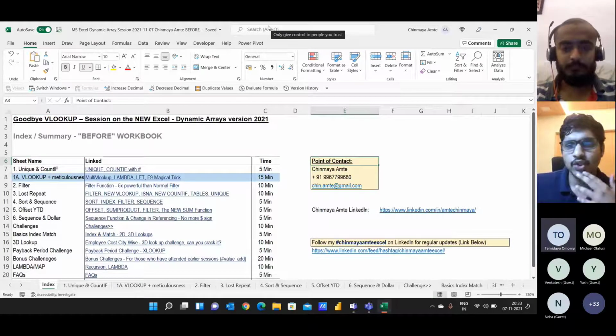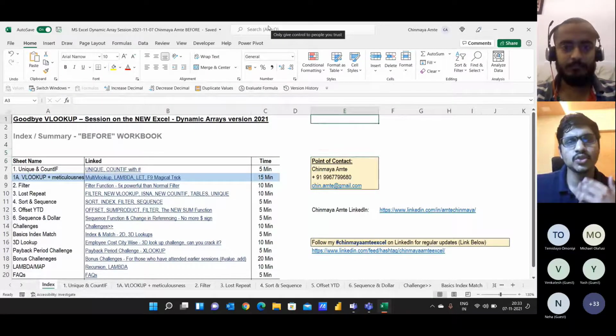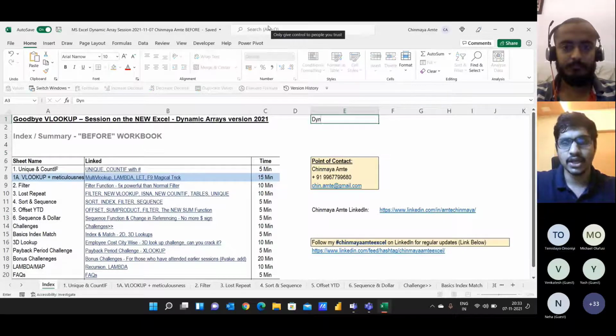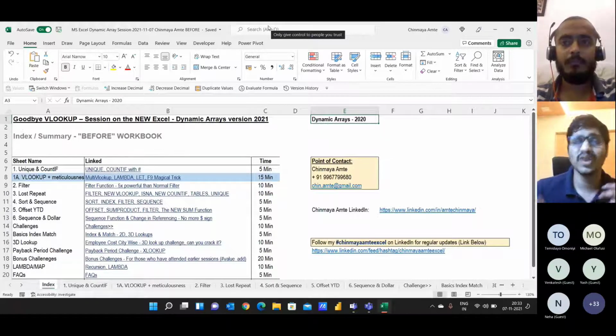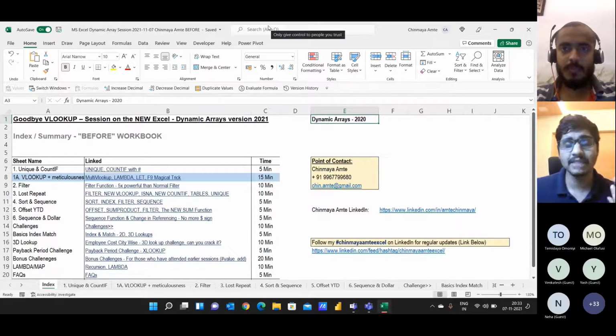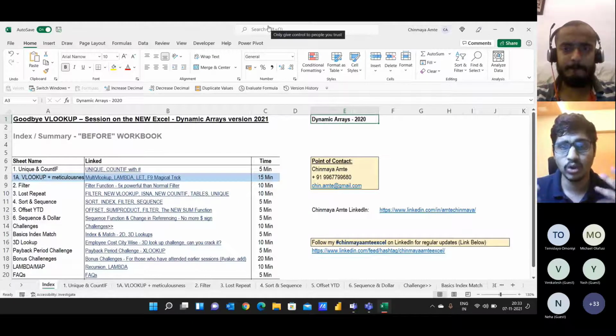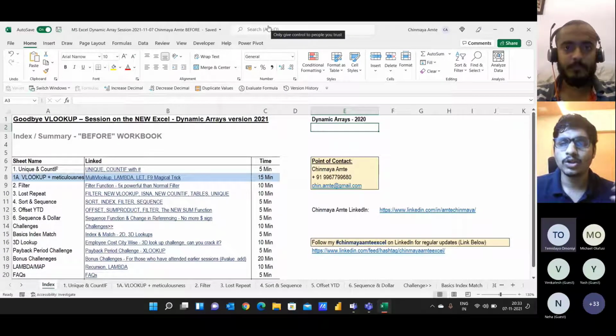And what's today's session going to be about? Today's session is going to be about dynamic arrays. Dynamic arrays is an update in Excel which was released by Microsoft in 2020. We will talk about what exactly we mean by dynamic array and what the whole buzz is about it. That will be one topic for today. Along with releasing dynamic arrays, the Excel team also released 6 new functions.